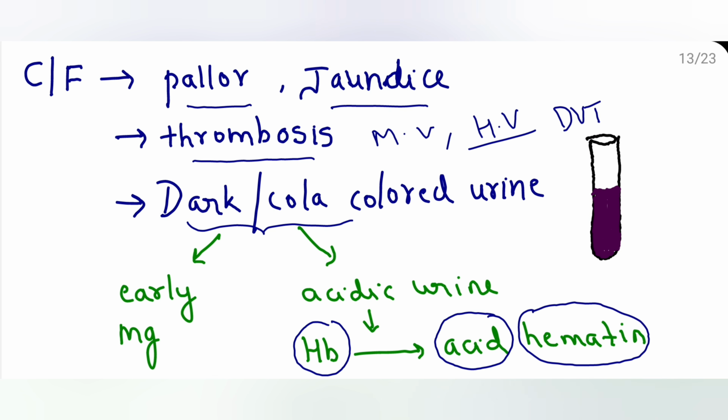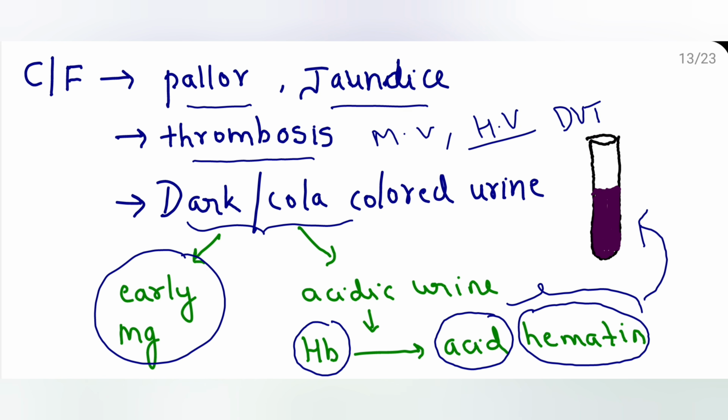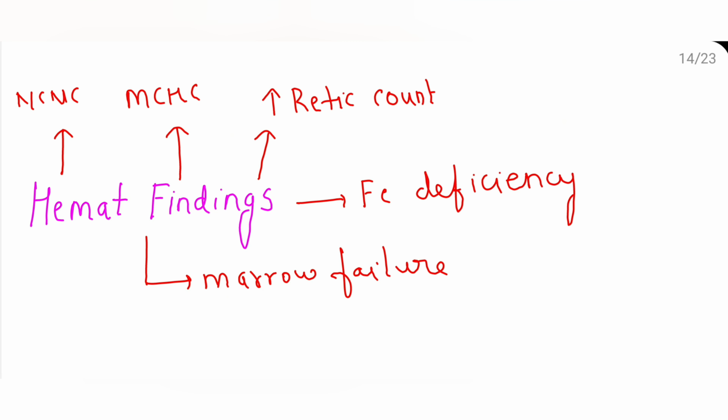Okay, that acid hematin. This acid hematin is cola colored. And this cola colored urine occurs only in the early morning sample, and subsequent samples are normal. Because during night time or during sleep, the pH of the blood gets slightly reduced from 7.35, and red cells undergo IVH. So this is the reason. The color is due to acid hematin and only in the early morning sample.